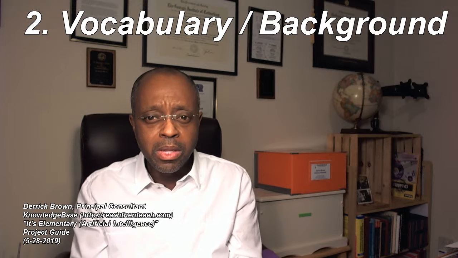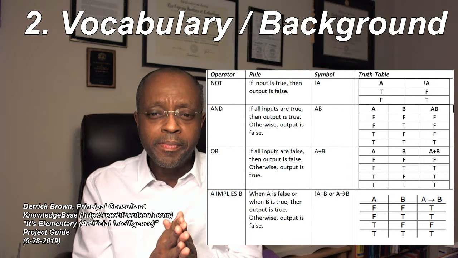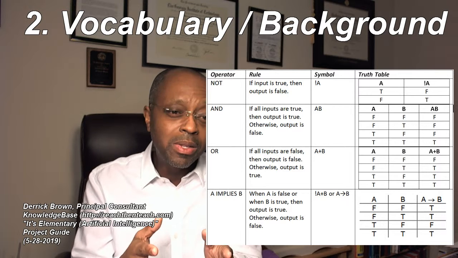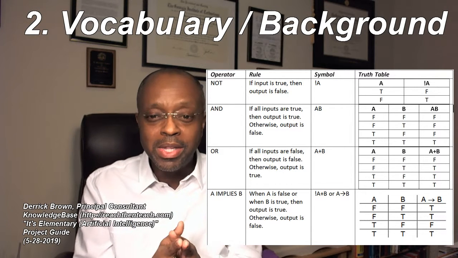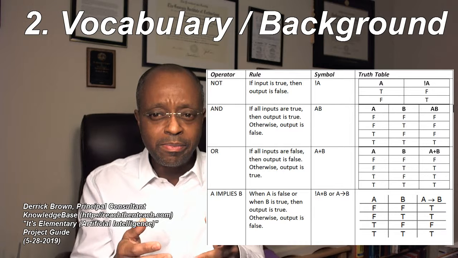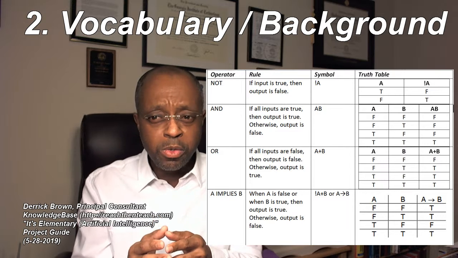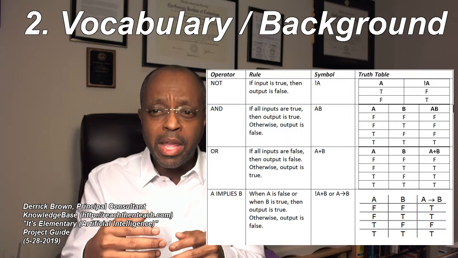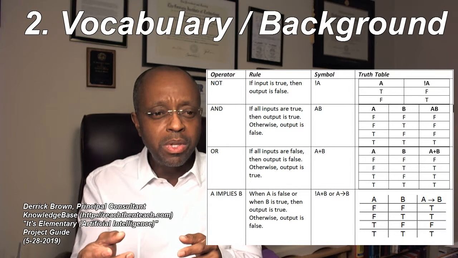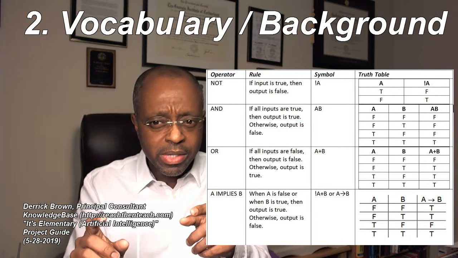All right, let's talk Boolean algebra operators. Check out my little table there. We're going to talk about 4 operators. We're really going to talk about 3, and then I'm going to apologize for not talking about the 4th one that much, but I'll explain. First operator is not. It is an operation of negation. If the input's true, then the output is false. It's contrary. If you see the truth table, wherever input A is true, then the output is false. Whenever the input is false, then the output is true. Negation.